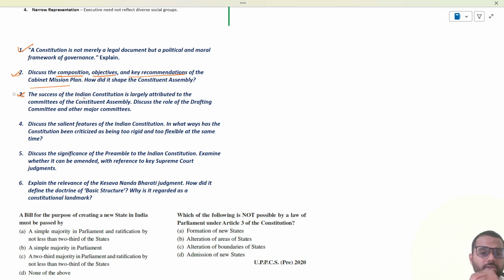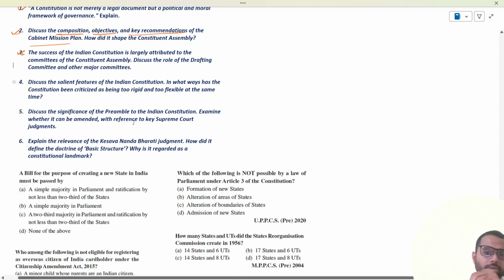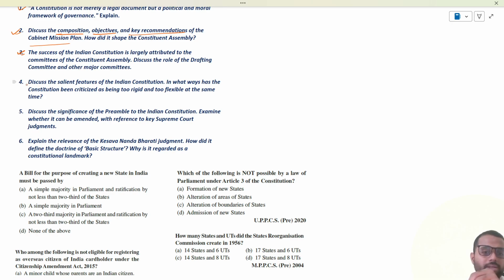Question number three, the success of the Indian Constitution is largely attributed to the committees of the Constituent Assembly. Discuss the role of the drafting committee and other major committees of the Constituent Assembly. Again, a straightforward question to answer. Question number four, discuss the salient features of the Indian Constitution. In what ways has the Constitution been criticized as being too rigid and too flexible at the same time?